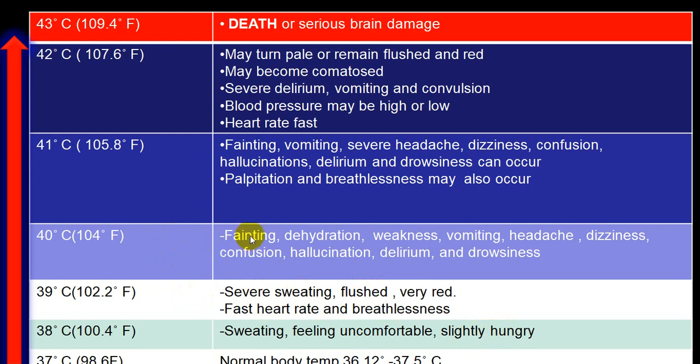At 104, the person will start having a little dizziness, dehydration, weakness, vomiting, headache, confusion, hallucination, delirium, drowsiness.